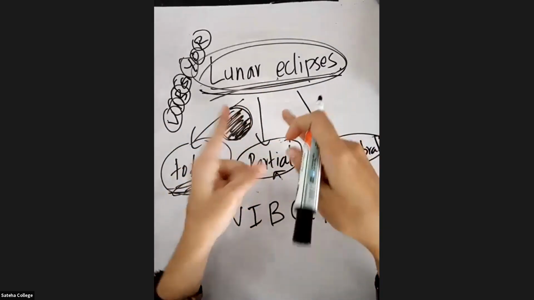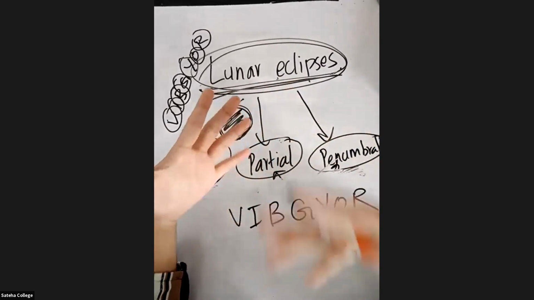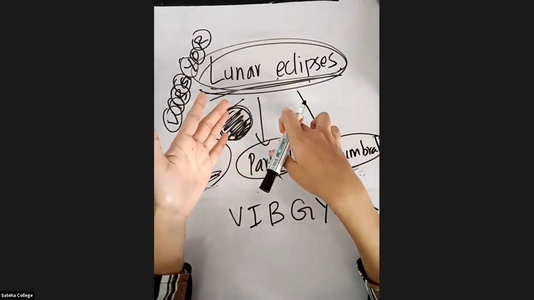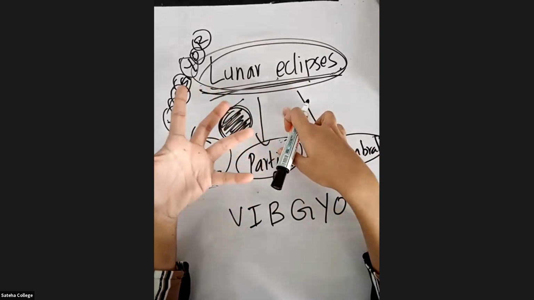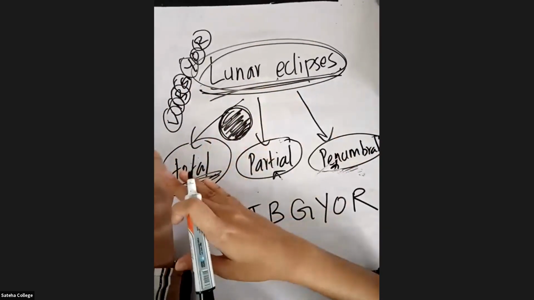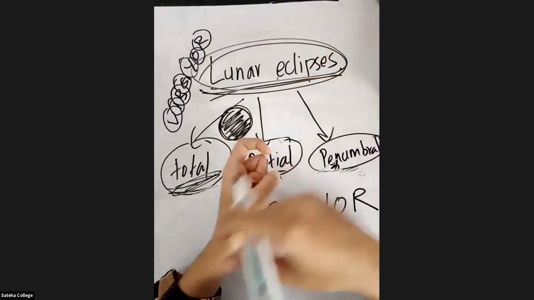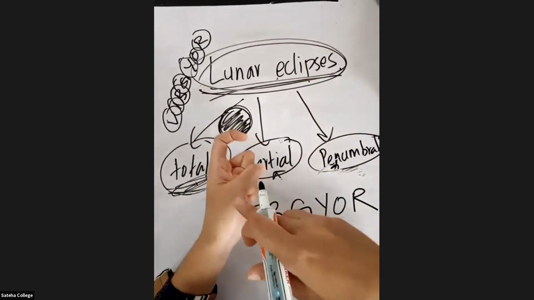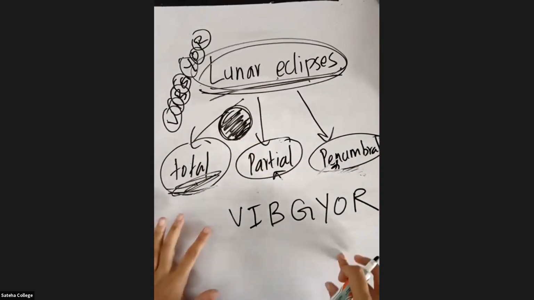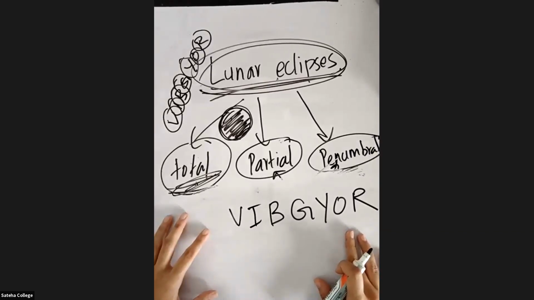Scientists are still researching the harmful effects caused by lunar eclipse, but they didn't give us a proper answer. They say there are some skin diseases that can occur. You don't have to know the harmful things caused by lunar eclipse, because it's not given in your book, and most of them are still being researched.